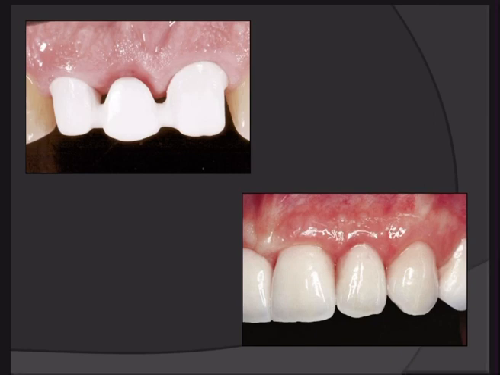See in this picture, the core buildup. Now a 3-unit fixed partial denture core or framework is made from those ceramic blocks. When it is made, then we apply the porcelain. You see in the second picture, porcelain is applied in 3 layers by the conventional method: opaque porcelain, body porcelain, and the incisal porcelain.